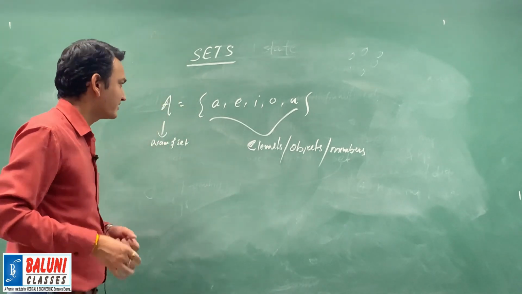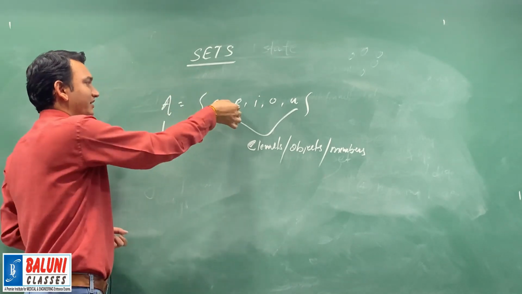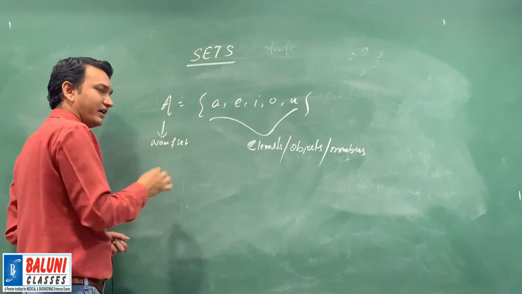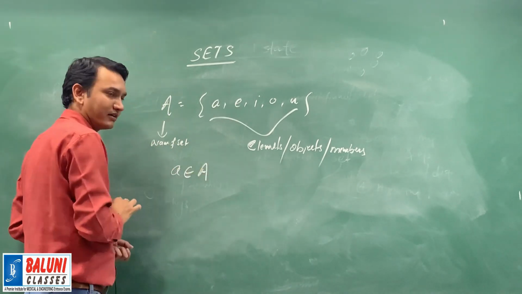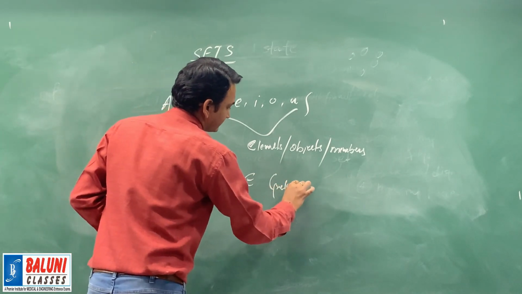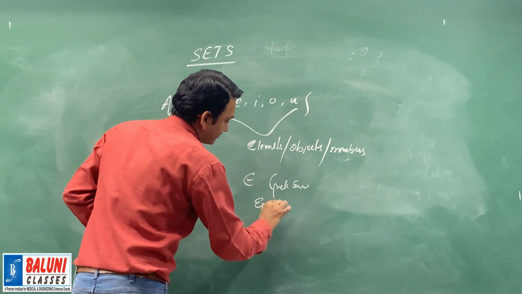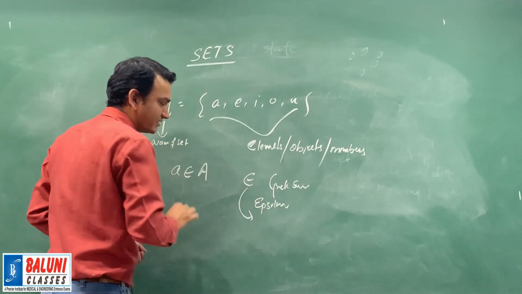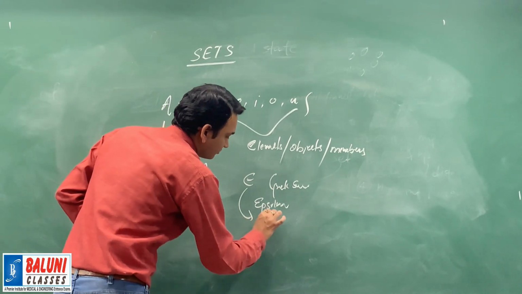One more important thing is, if I want to say that A is in this set A, or E is in this set A, I will write in the language of set that A belongs to A. This is a Greek symbol, its name is epsilon, and the phrase we use here is belongs to.